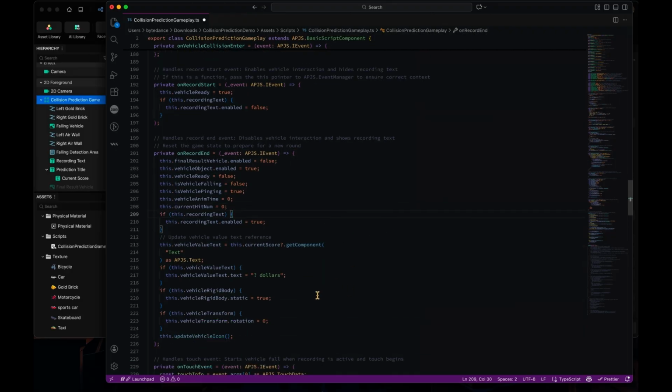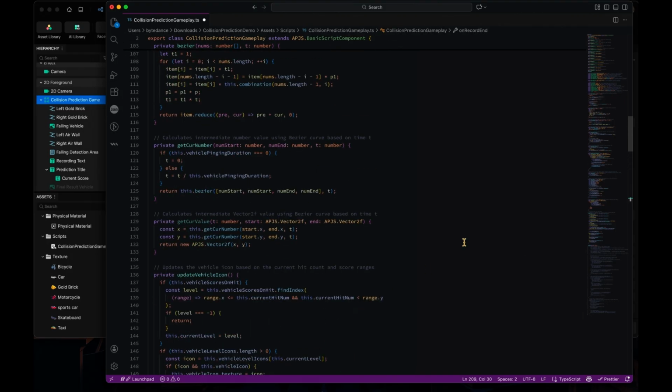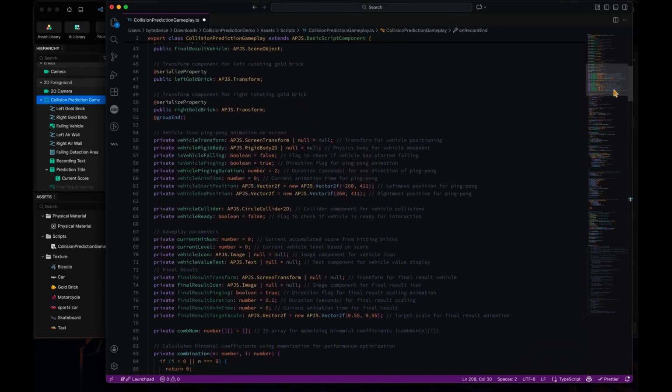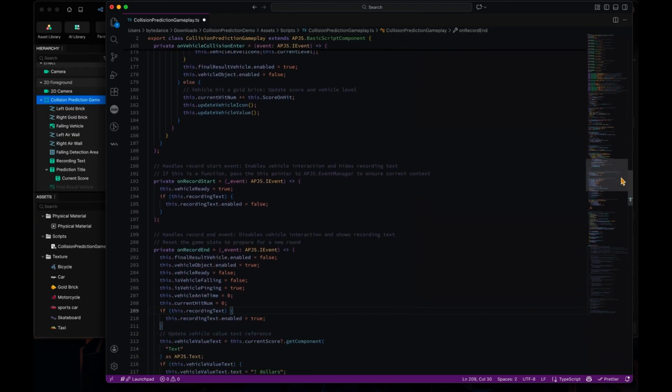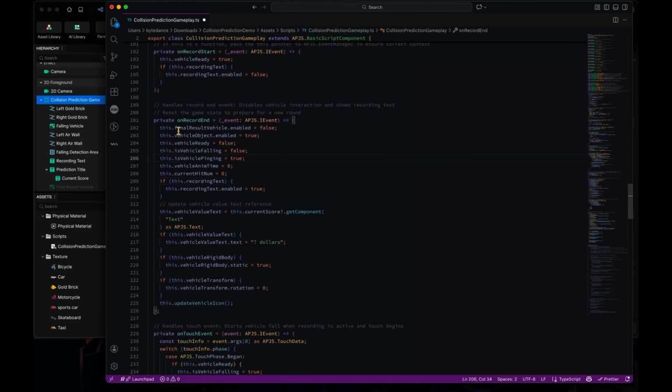Because in a script, everything is in code, we won't have a universal reset for the variables, the parameters, or any properties we set up here. We will need to manually pick the necessary ones when the record starts or ends, and reset them to some state so that we can reset the entire game state and the player can restart the game as we press the button.